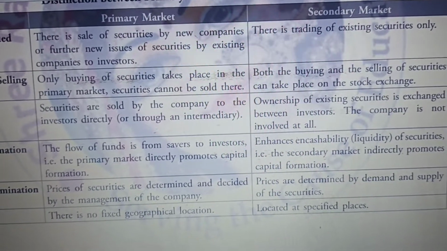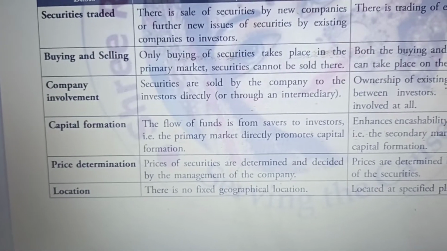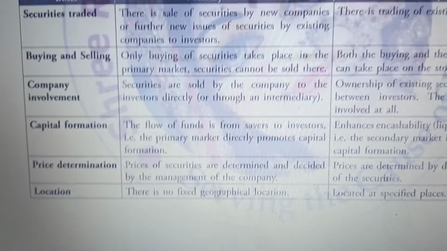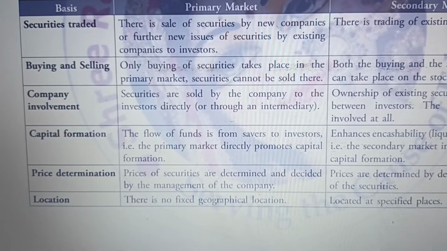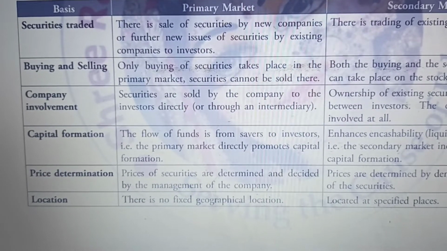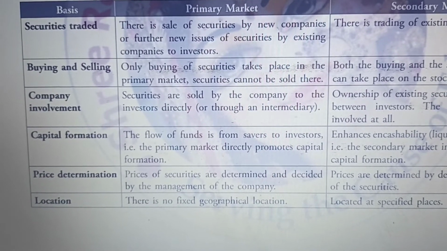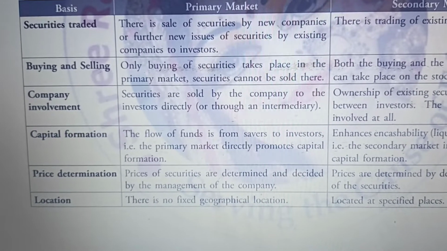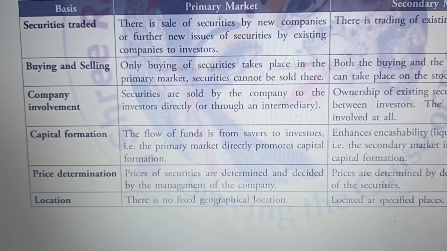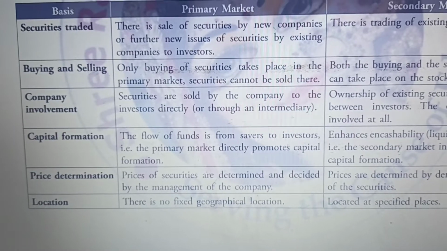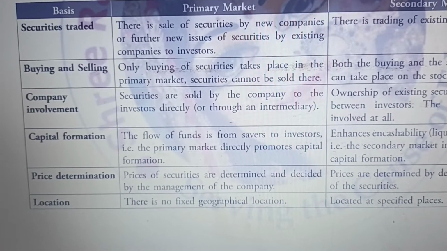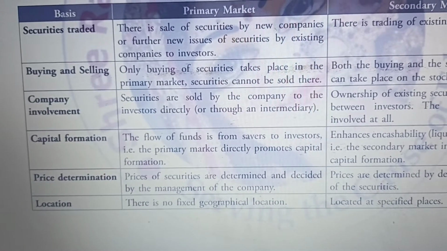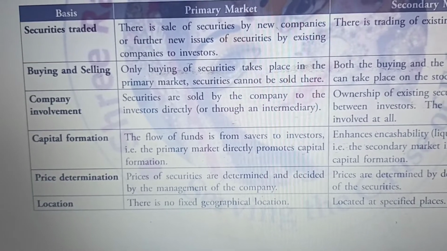market. Then the second basis is buying and selling. When we talk about primary market, only buying of securities takes place in the primary market. Securities cannot be sold here. Why? Because the company is issuing the securities and the investors are buying the securities. That is the reason, because it is the new issue market. So only buying of security takes place.